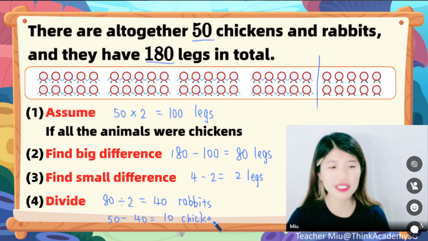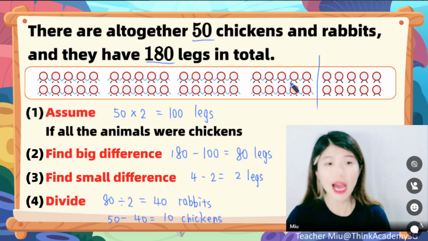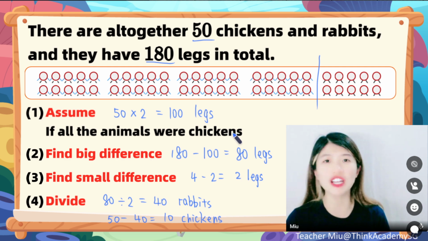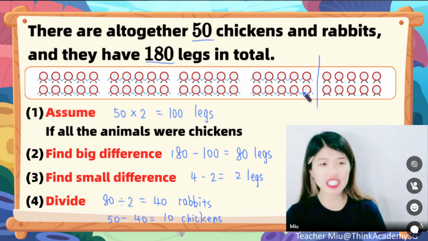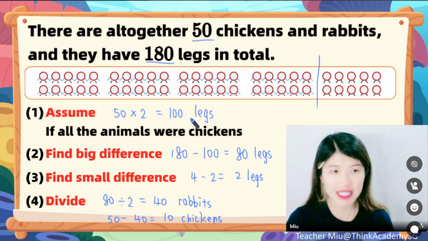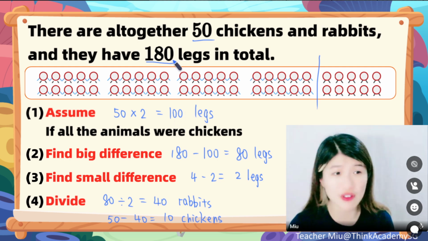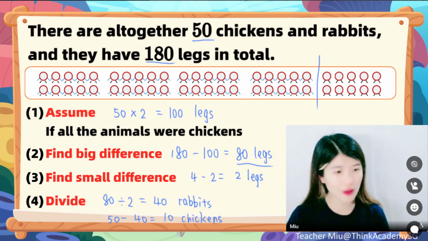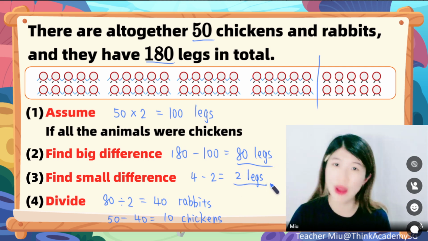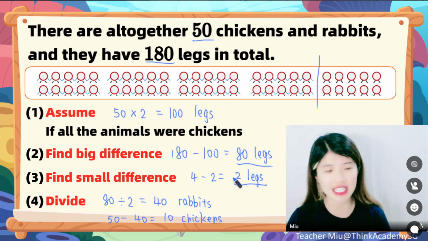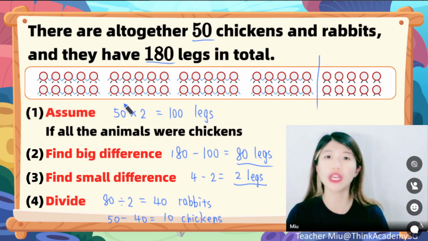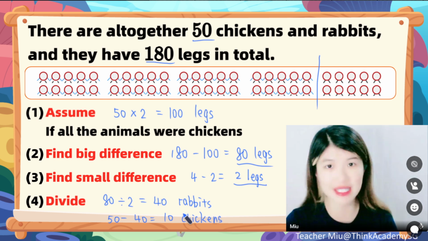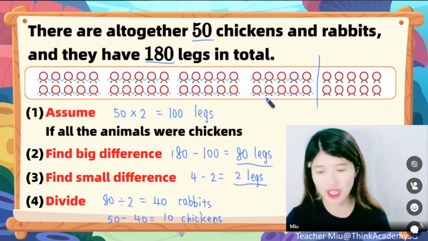All right, so this is called the assumption method. How do we assume? We assume that all animals are one type. For example, I assume everybody is a chicken. So now I have 50 chickens, and 50 chickens shall have 100 legs. But then again, go back to the question. It says altogether there are 180 legs, which means, where are those 80 legs I don't have? Each of the chickens can have 2 more legs to make it into a rabbit. So that's when we use 80 divided by 2 to find out that we can change 40 of those chickens into rabbits. So there are 40 rabbits and 10 chickens. This is called the assumption method.